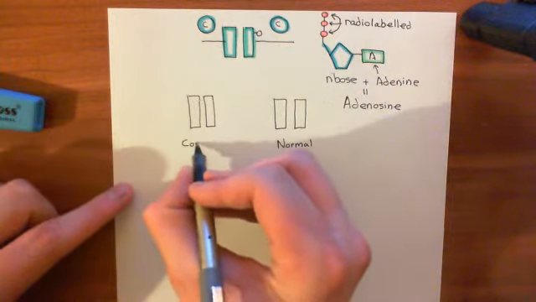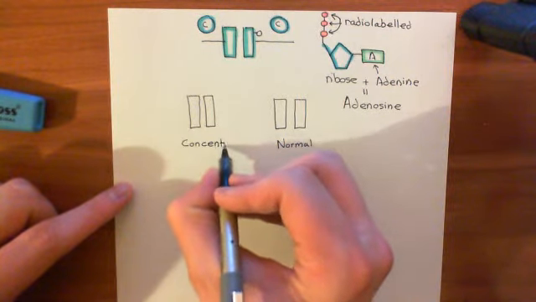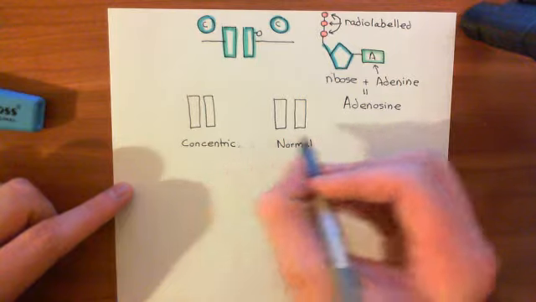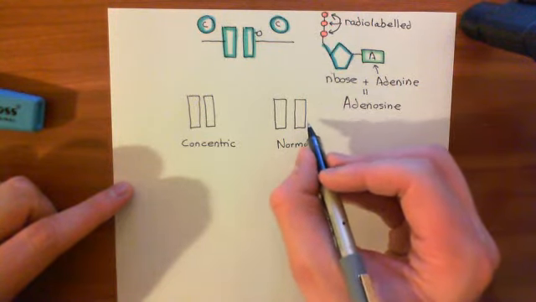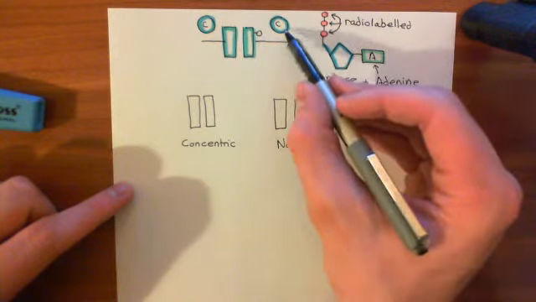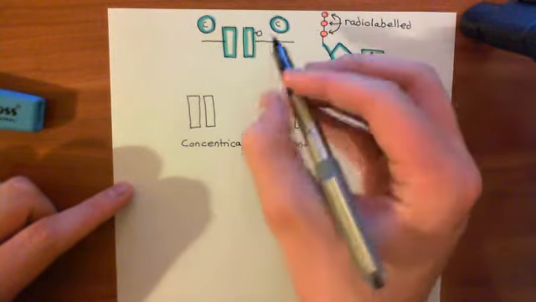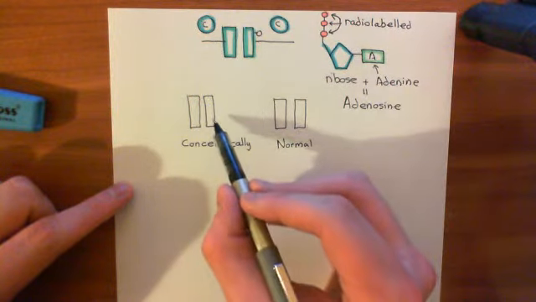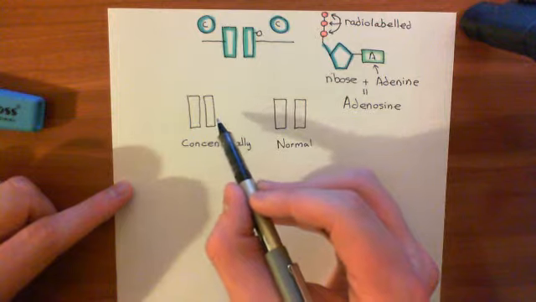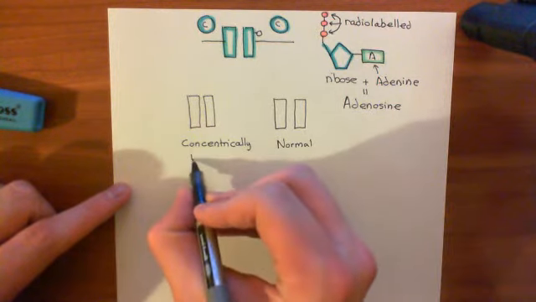Which is going to be more radioactive at the end of it? Well, it's going to be the normal one. Why? Because the normal one is going to have more available phosphate groups for the catalytic subunit to phosphorylate, basically, because it's got a lower level of phosphorylation already, and therefore it's got more free phosphate groups. So let me explain this better.